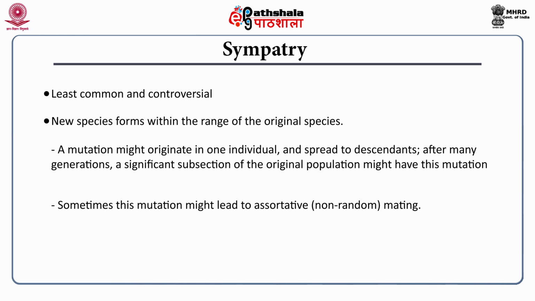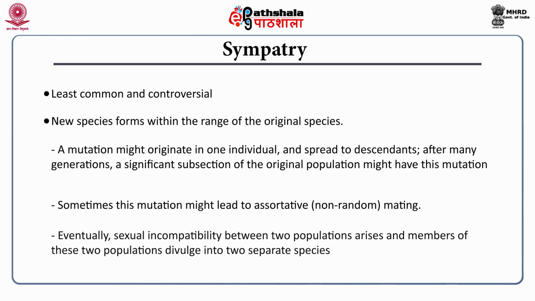For example, blue-eyed males meet only with blue-eyed females, and after thousands of generations, the blue-eyed males and females might form an entirely new species. So, that is the kind of way associative mating works. So, eventually, after multiple generations, sexual incompatibility between the two populations might arise, virtually separating them into two separate species.